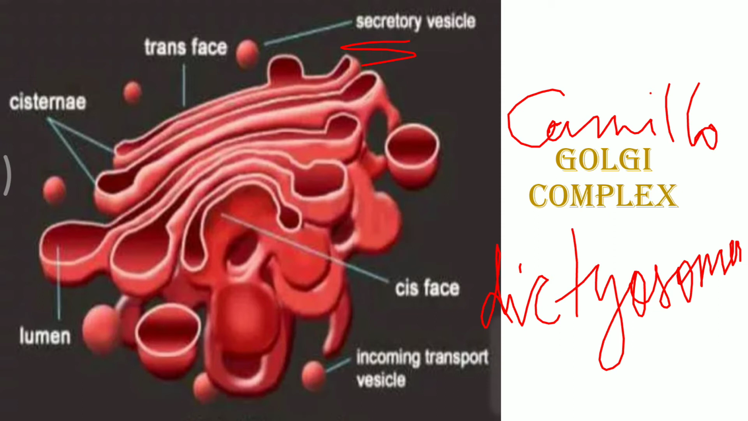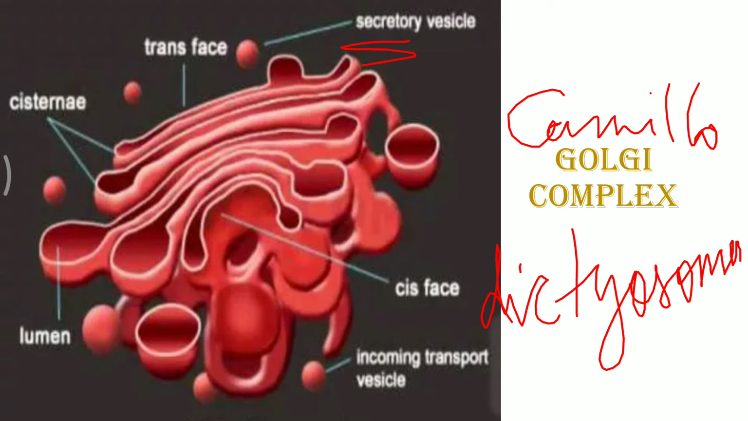So we can see that three different structural details are there. One is about the cisternae, which makes the cis phase, which is the receiving phase, and trans phase, which is the secretory phase of Golgi complex. And there is presence of vesicles as well as tubules, which are supporting system of the entire structure.